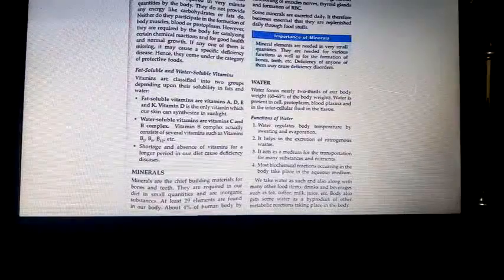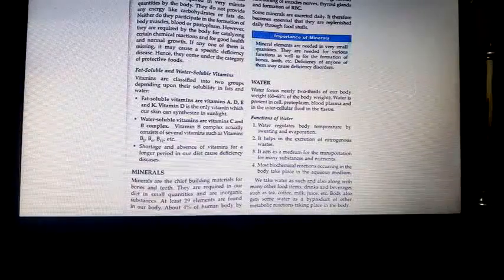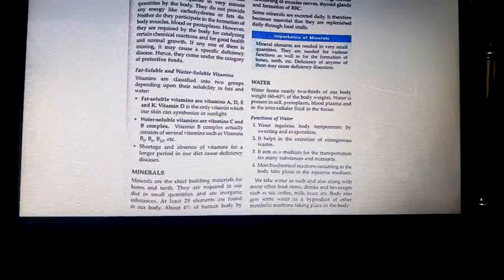Minerals are also chief building material for our bone and teeth. Got it, children? They are required in our body diet in very small quantities, and are inorganic in nature. They are inorganic substances.